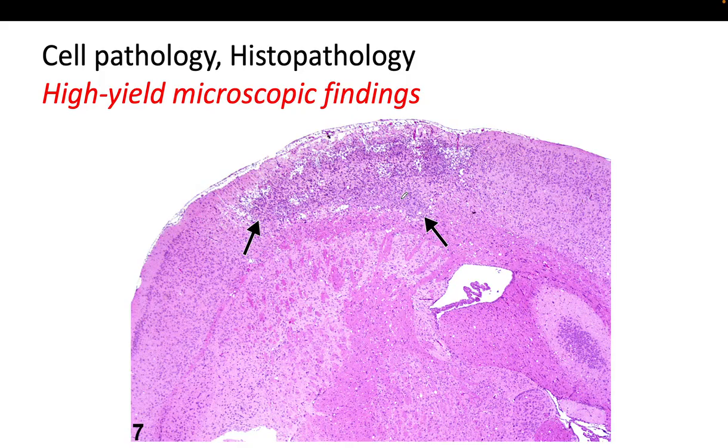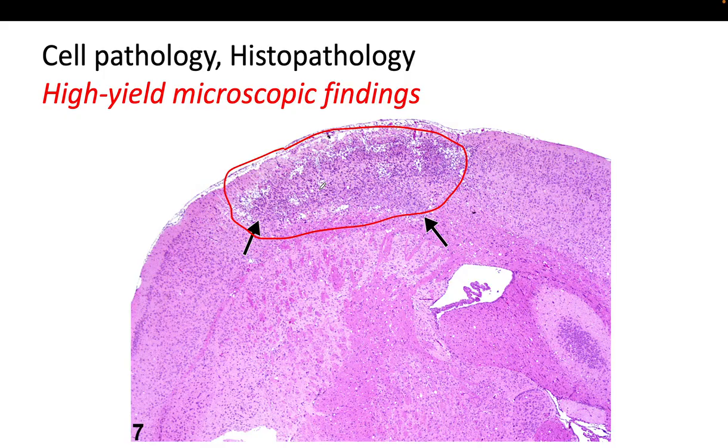Here in this case, we have liquefactive necrosis. This is brain. This slide corresponds to brain, and we can see here in the cortex of the brain this tissue that has loss of the normal architecture. This type of necrosis is what we call liquefactive necrosis.